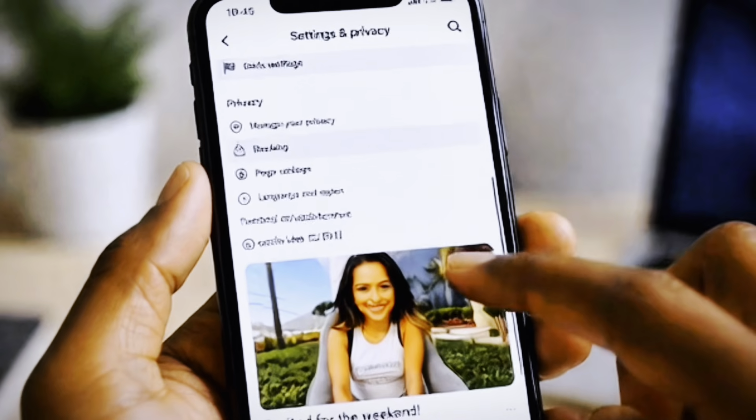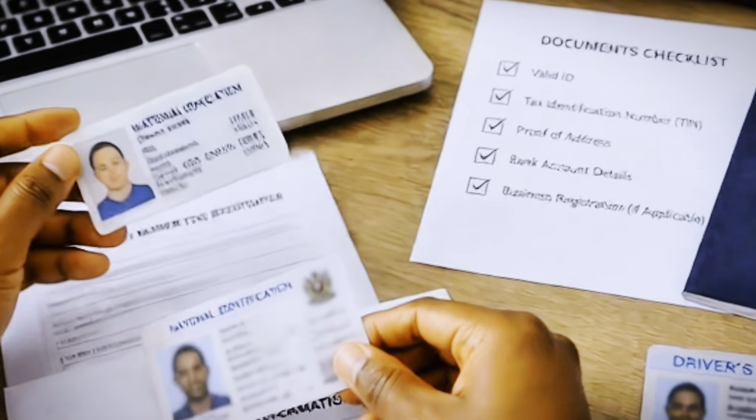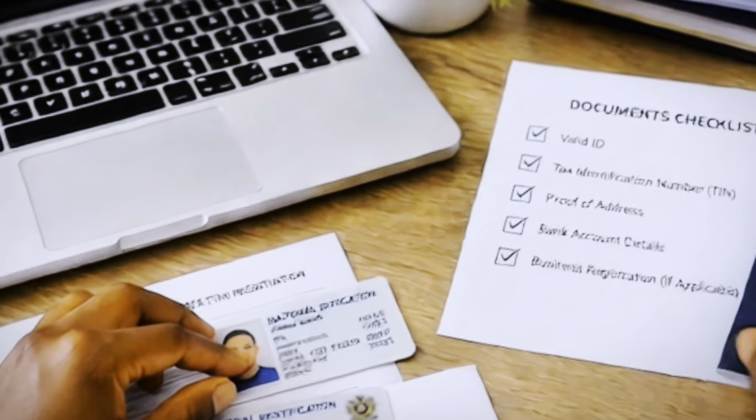So in this video, I am going to walk you step by step on how you can set your page properly so that you'll be invited for content monetization immediately, okay? And I will also show you the exact document that you will need to prepare so that when they invite you for content monetization, you will set up your payout and start earning right away.